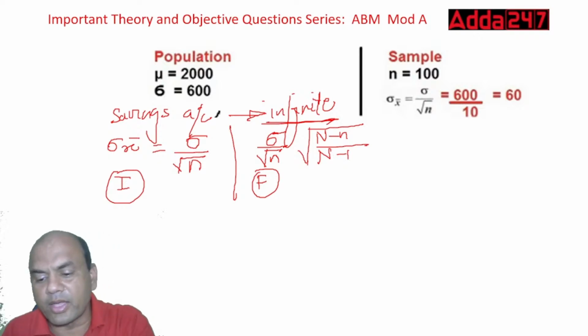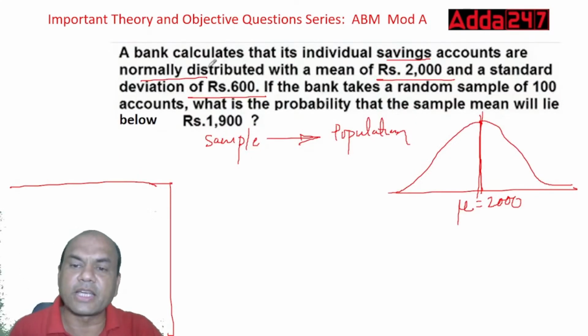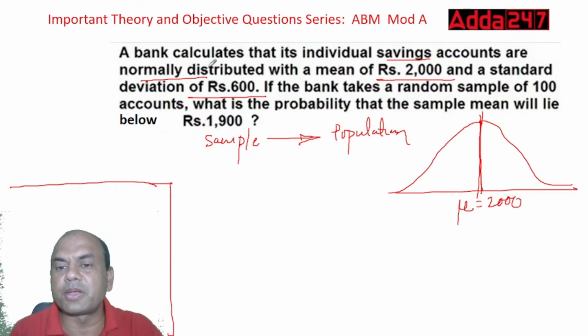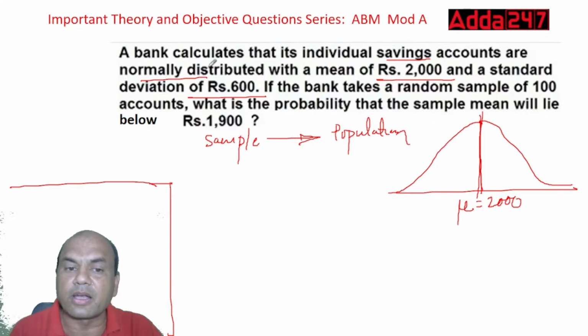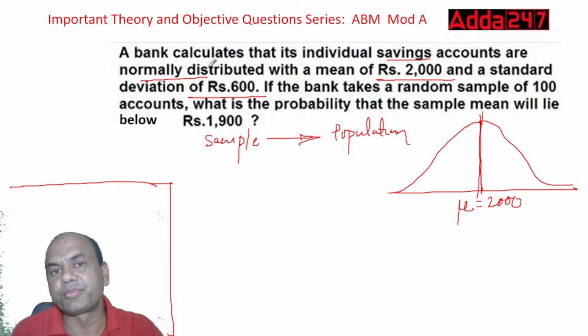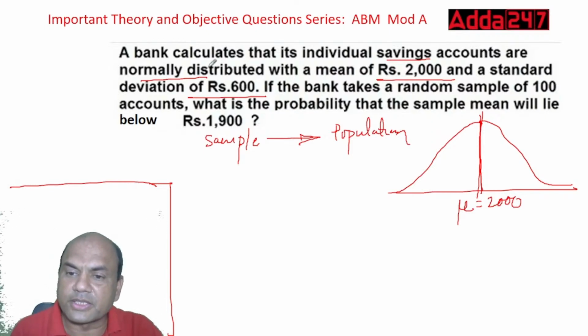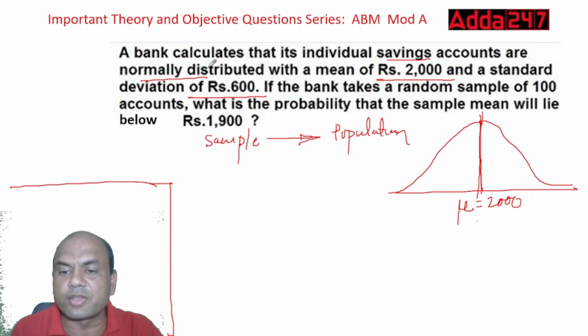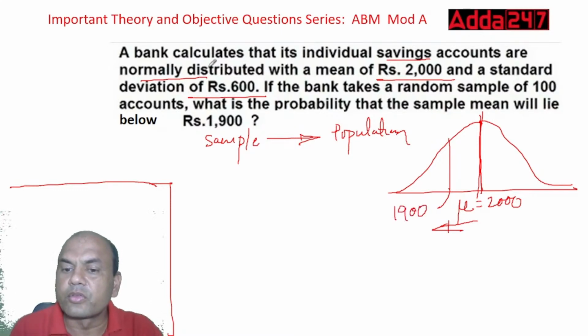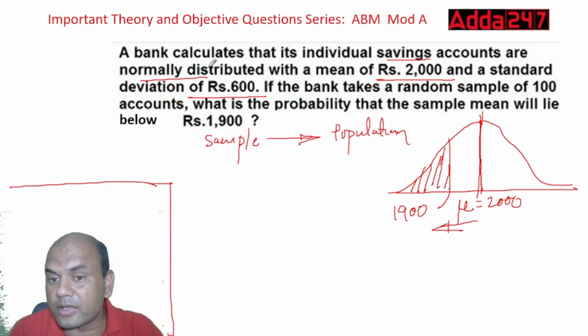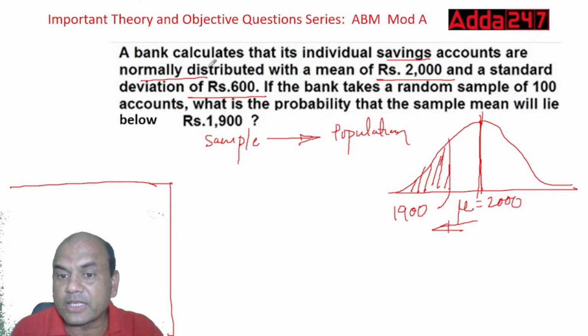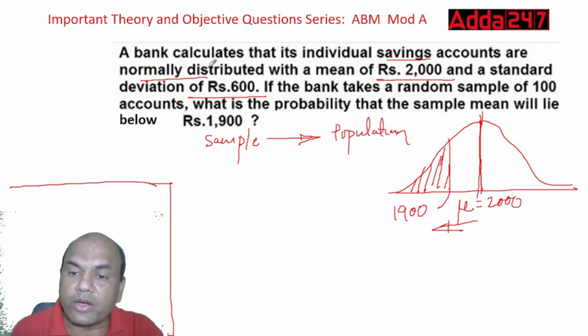Now, the second part: they have asked the probability that the sample mean will lie below 1900. What do you mean by below 1900? This is mu, 2000. The left side will always be less than 2000, so 1900 will lie somewhere right here. We want the area below 1900. This is the basic answer we require.